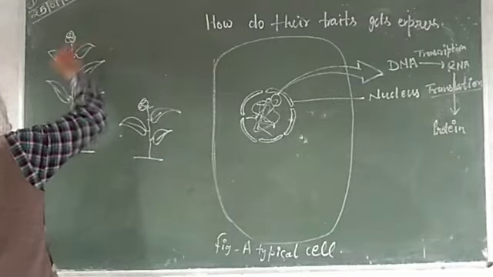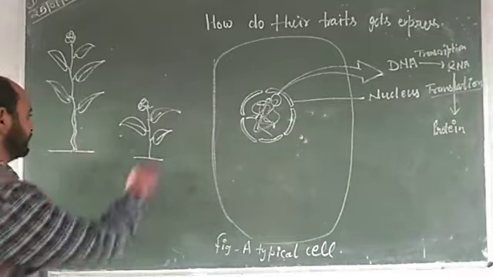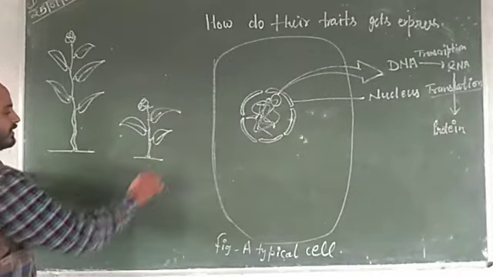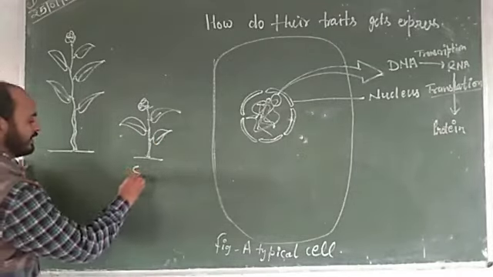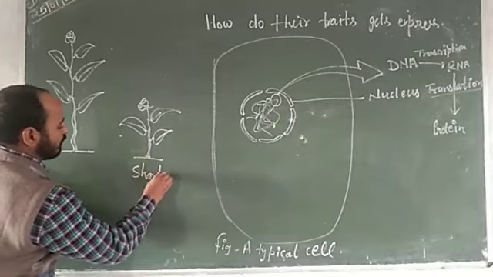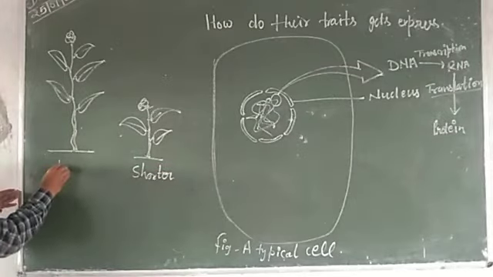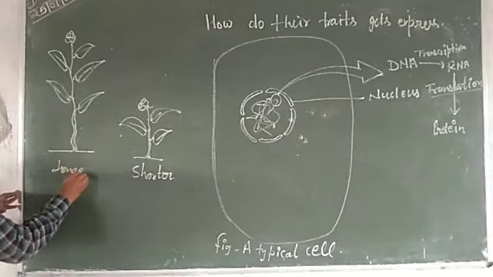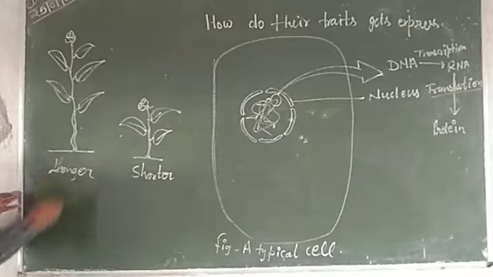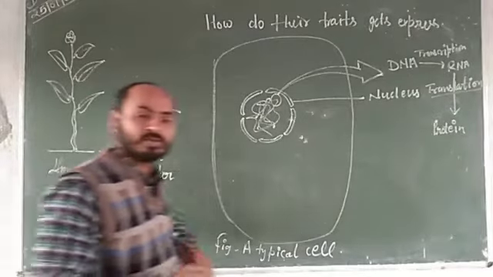This is the longer plant height, this is the shorter plant height.